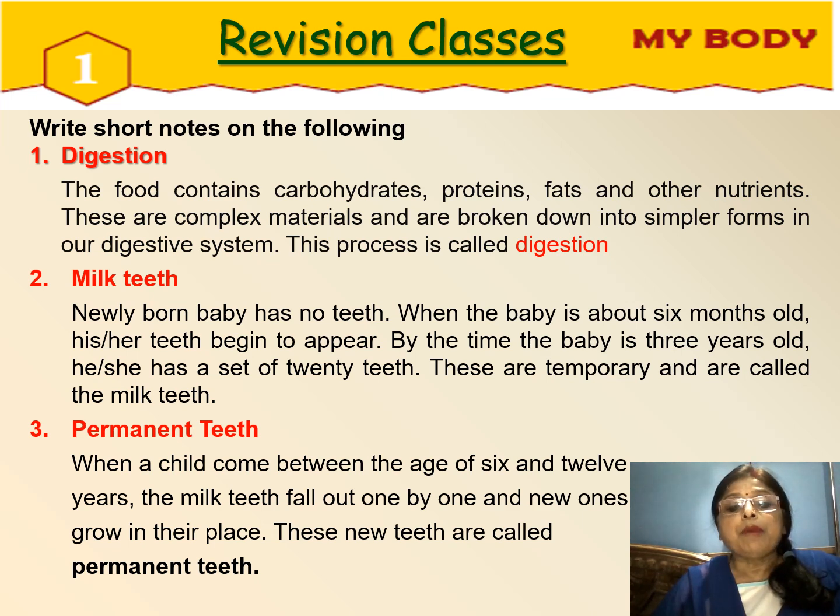Next one, permanent teeth. When a child is between the age of 6 and 12 years, the milk teeth fall down one by one, and in place of that, new teeth grow. These new teeth are called permanent teeth. In this way, these are all the short notes. You try to write them in your copy and then learn them.